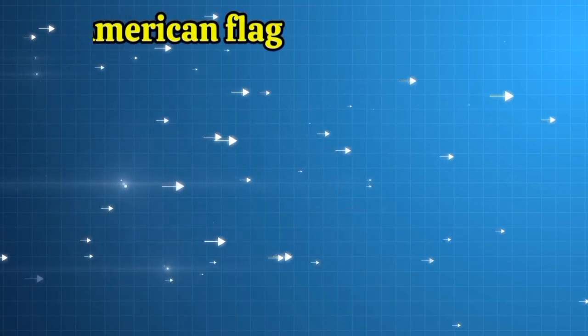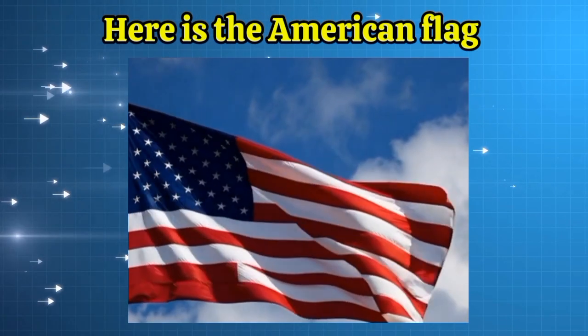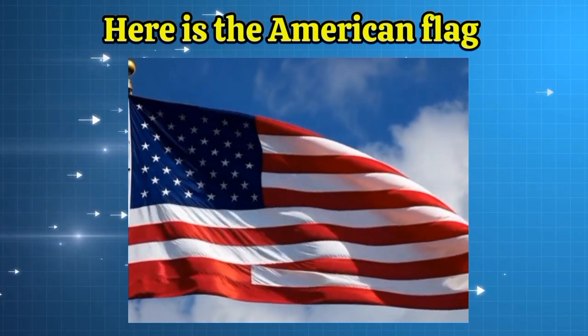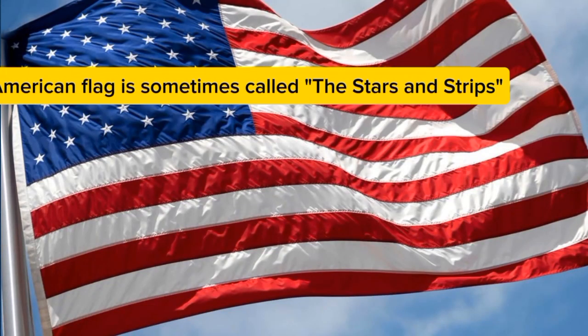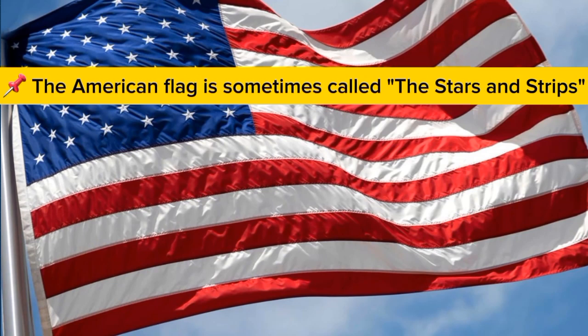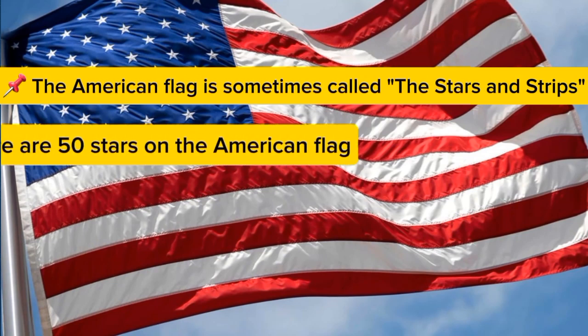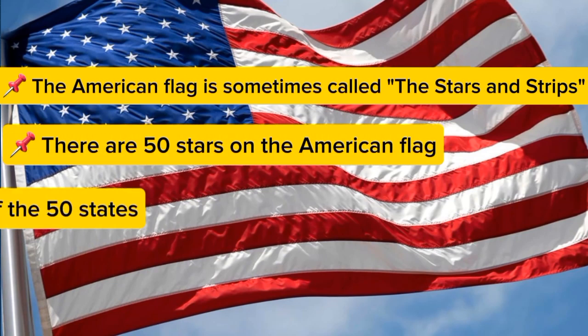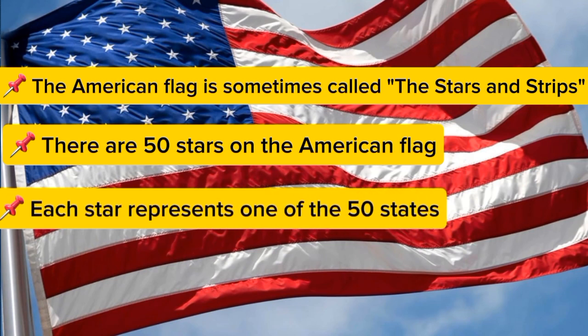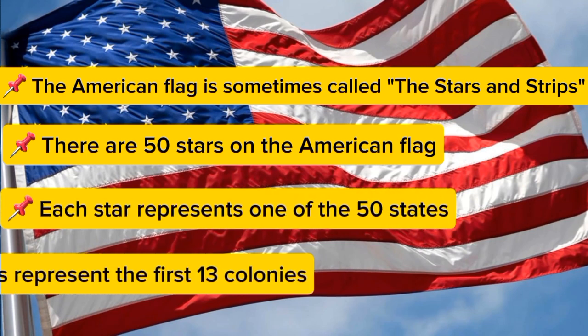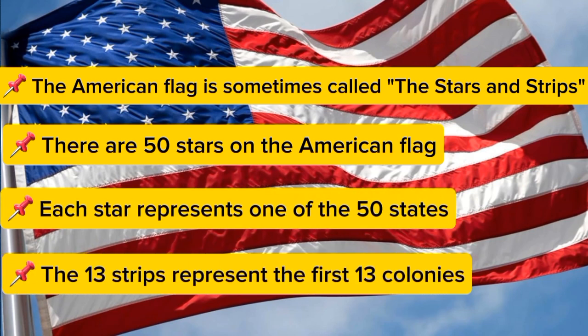Here is the American flag. The American flag is sometimes called the Stars and Stripes. There are 50 stars on the American flag. Each star represents one of the 50 states. The 13 stripes represent the first 13 colonies.